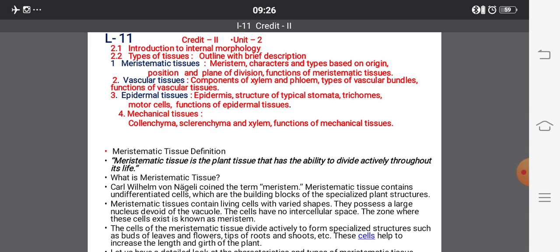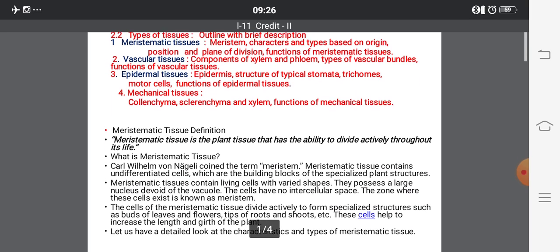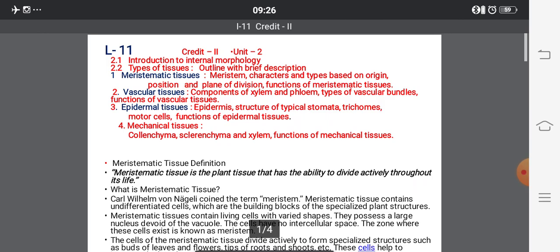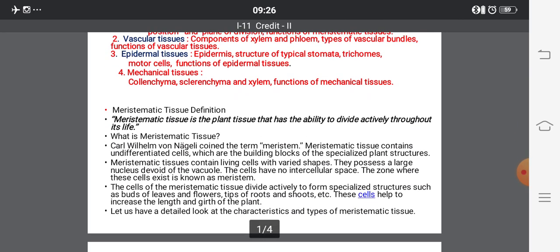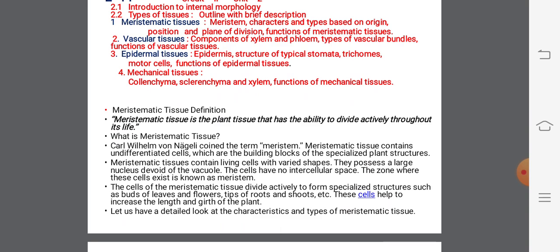The different types of tissues are the meristematic tissue, vascular tissue, epidermal tissue, and the mechanical tissue. So we will see them one by one. Firstly, we are starting with the meristematic tissue. So how is it defined? Meristematic tissue is the plant tissue that has the ability to divide actively throughout its life.